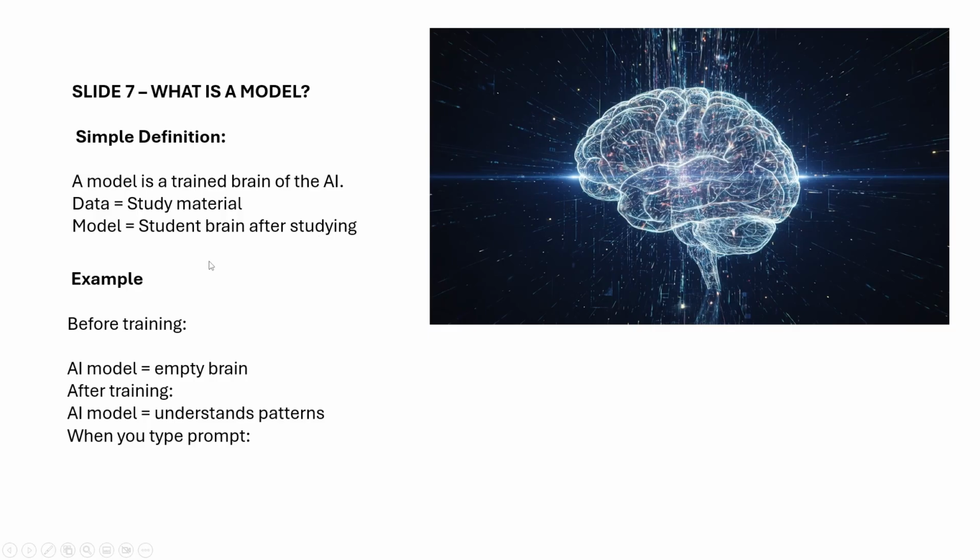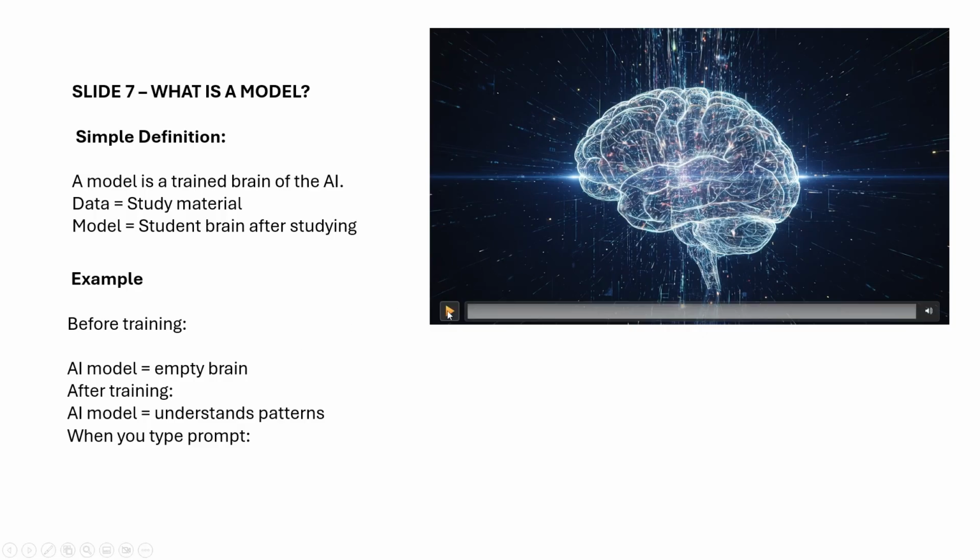Example: before training, a model is an empty brain. The brain doesn't have anything. After training, a model understands patterns. When you type a prompt, it responds as per your prompt.